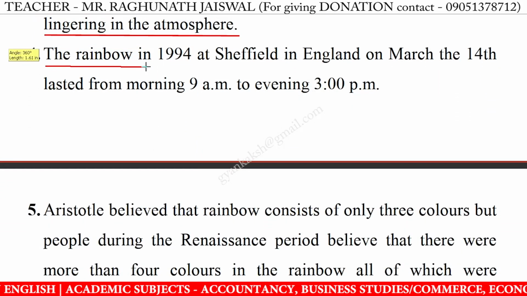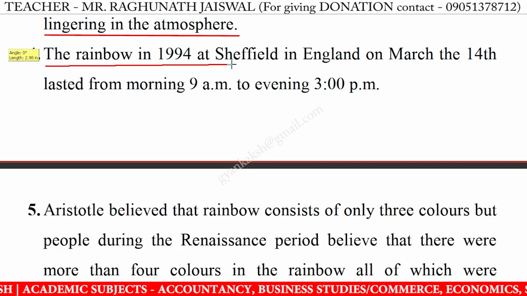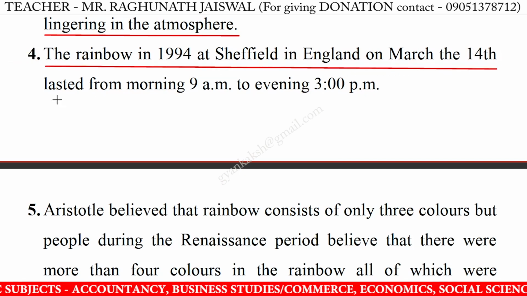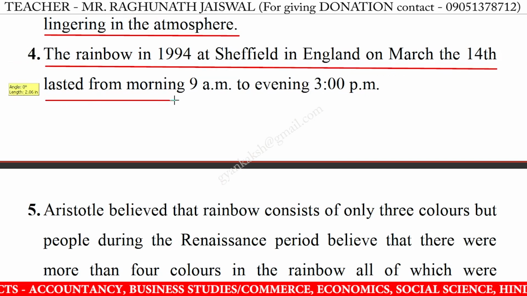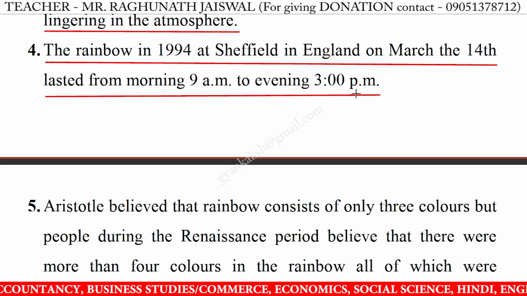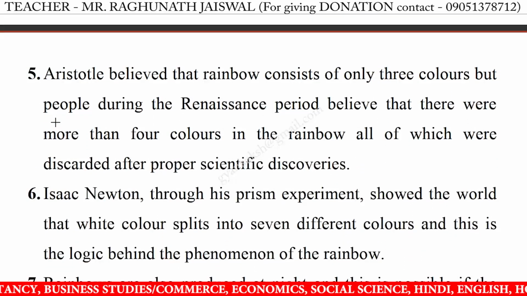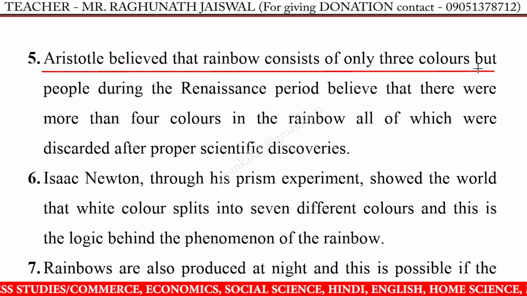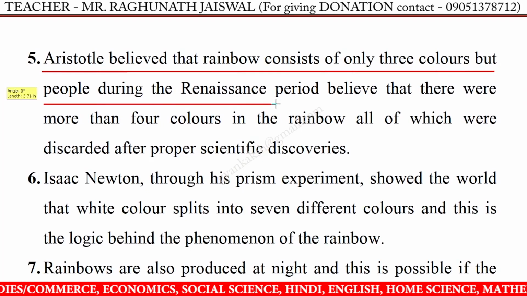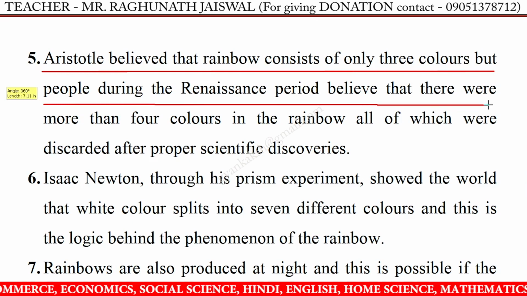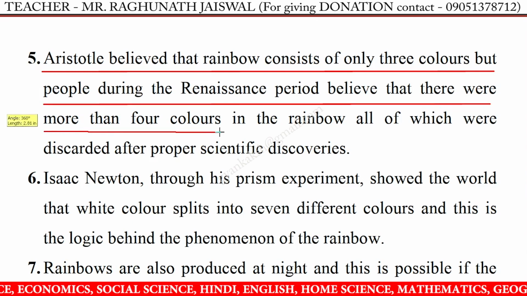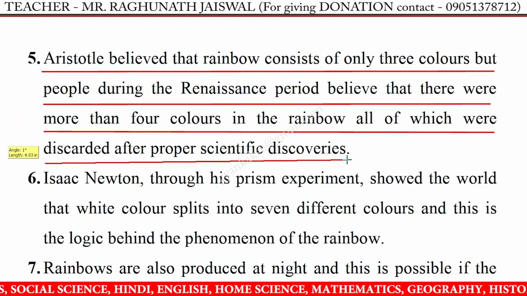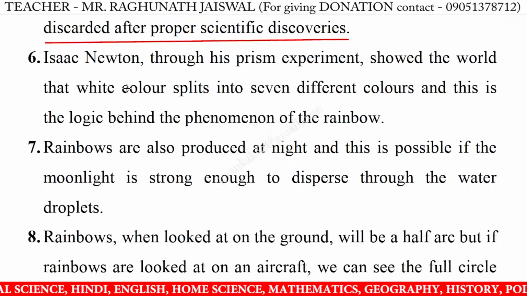4. The rainbow in 1994 at Sheffield in England on March 14th lasted from morning 9 a.m. to evening 3 p.m. 5. Aristotle believed that a rainbow consists of only 3 colors, but people during the Renaissance period believed that there were more than 4 colors in the rainbow, all of which were discarded after proper scientific discoveries.